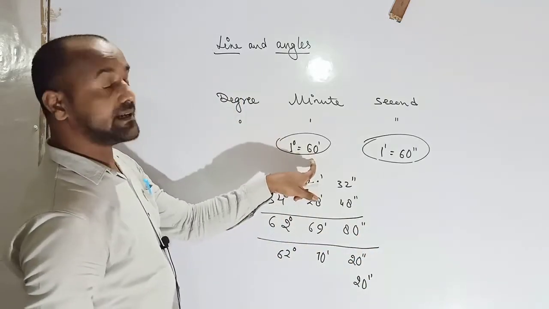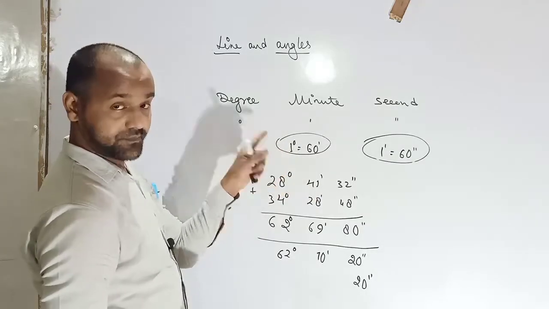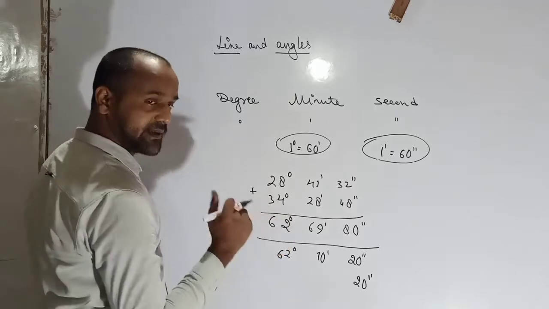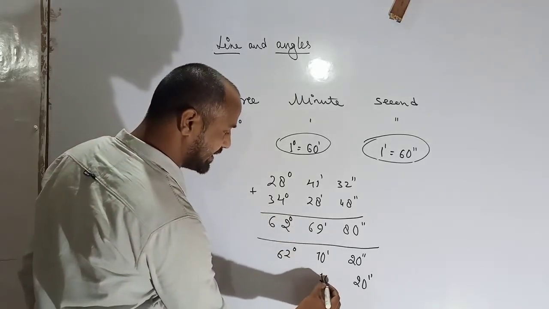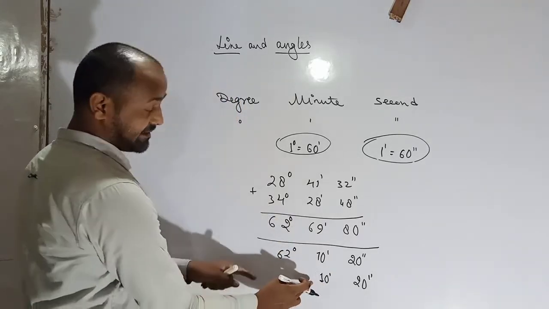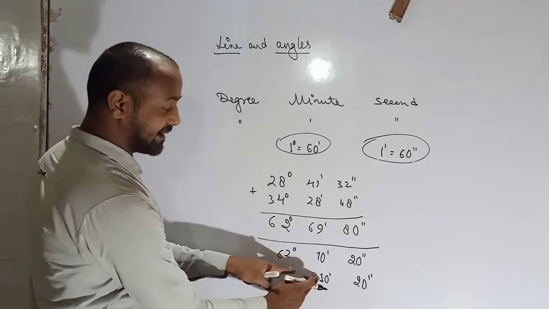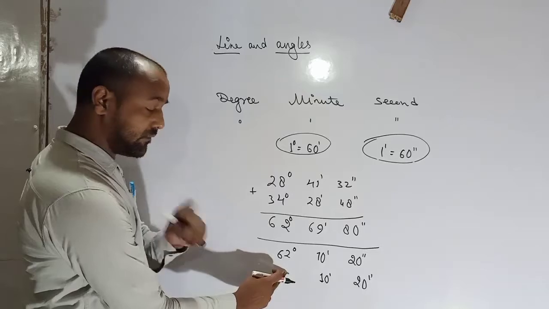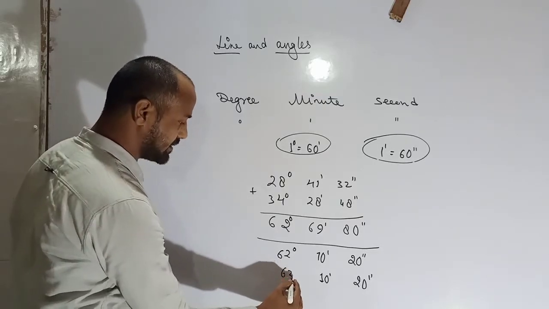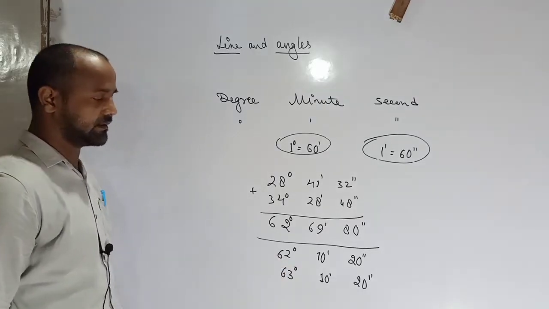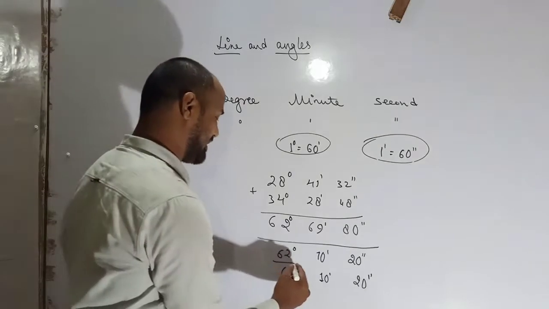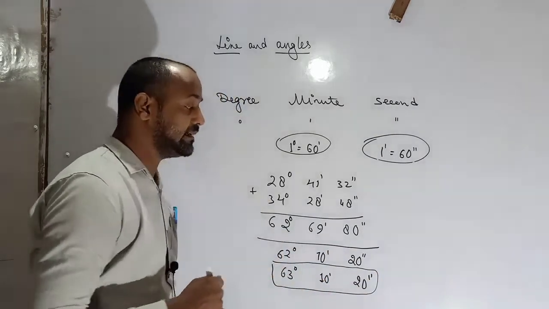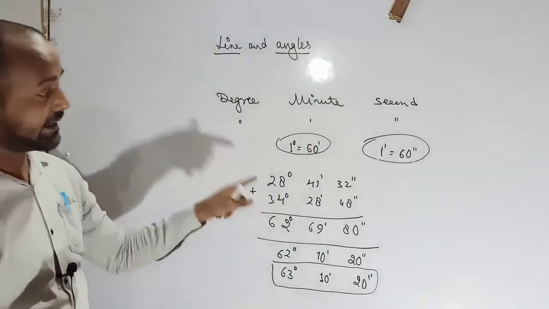As you know, 60 minutes is equal to 1 degree. So we can take away 60 from here. So what's the remaining here? Remaining is 10 here. As you know, you take away 60, but here it worked only for 1. So this one is 60. So this one is your exact answer, 63 degree, 10 minutes and 20 seconds. This one is the addition.